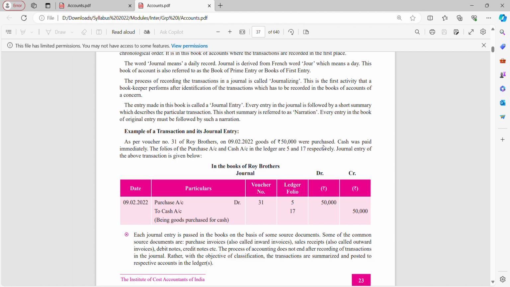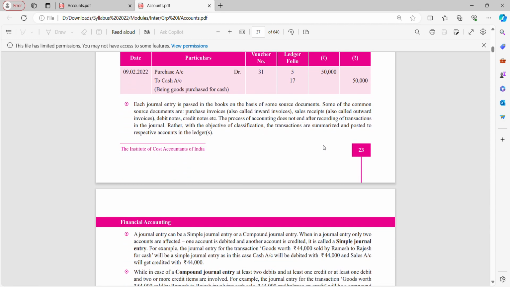The process of accounting does not end after recording of transactions in the journal. Rather, with the objective of classification, transactions are summarized and posted to respective accounts in the ledger. So, obviously, I will not tell you that I've summarized the transaction so my work is done, or I've posted so my work is done. No, you need to take those transactions to the respective ledgers.